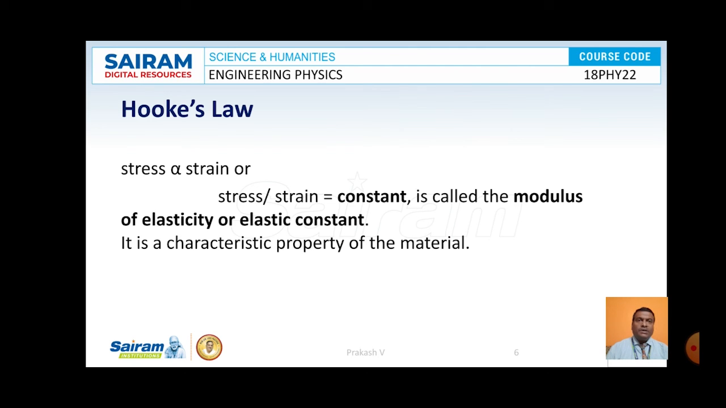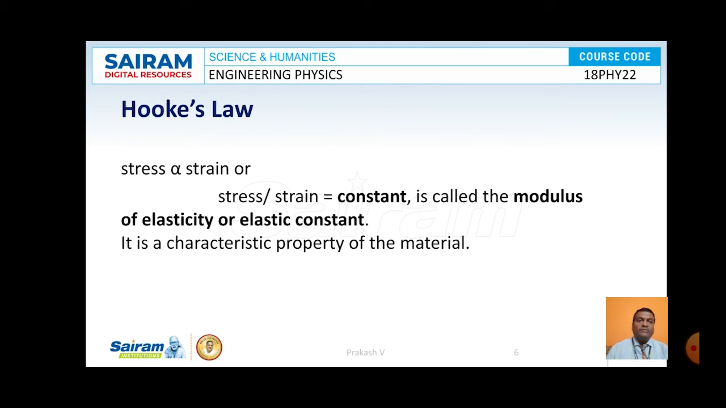And another topic here is Hooke's law. Hooke's law states that stress is proportional to strain within elastic limits, or stress by strain is equal to a constant. That is what is called the modulus of elasticity or elastic constant. As already told, if we take longitudinal stress by longitudinal strain, a constant comes into the picture. That constant is known as Young's modulus. Similarly, shearing stress divided by shearing strain is a constant within the elastic limit. That is what is called the rigidity modulus of the material.